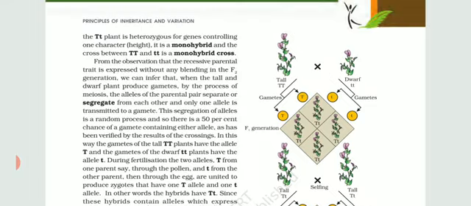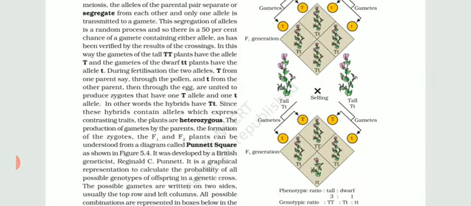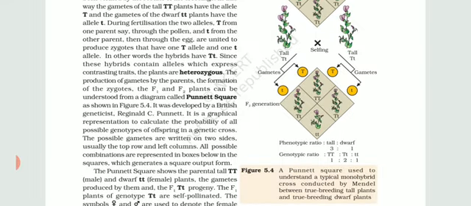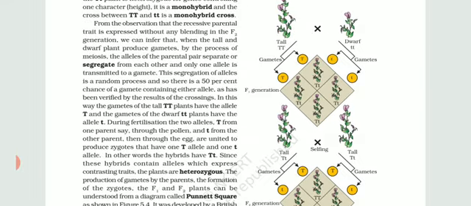First of all, the parents are tall and dwarf. Then gametes are segregated and the Punnett square is formed. All 100% of the generation is hybrid tall. When they are selfed with each other, meaning self-pollination is done, the Punnett square shows a phenotypic ratio of 3:1 and a genotypic ratio of 1:2:1. Similar things are told here.